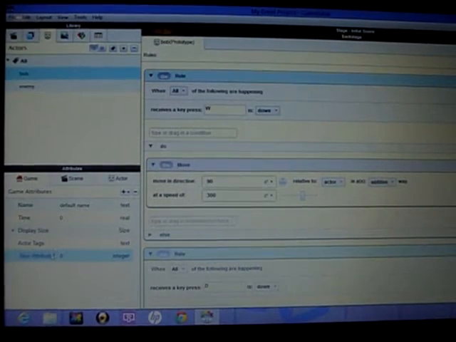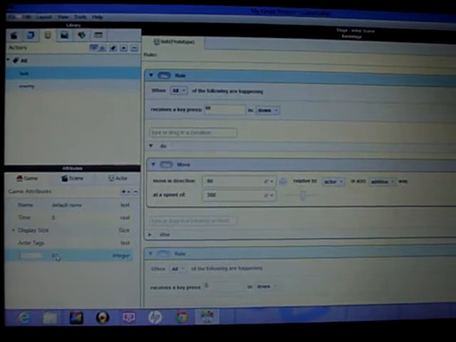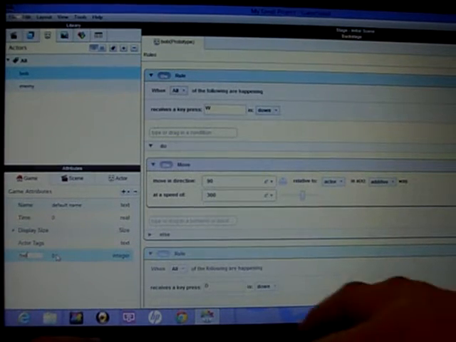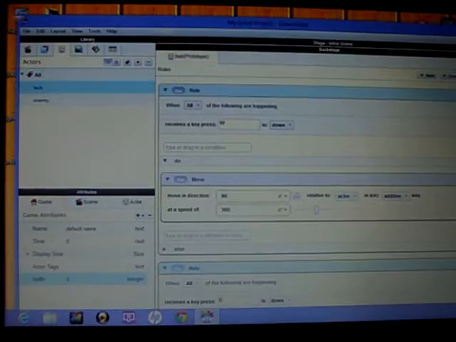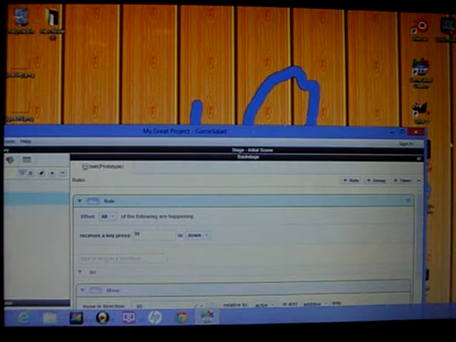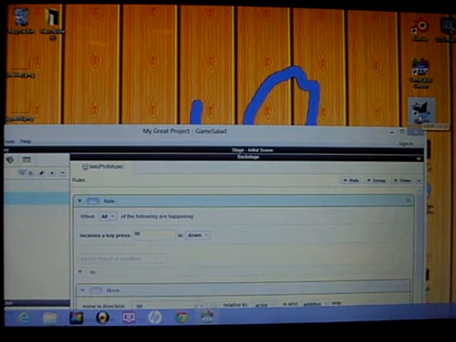But now that we have made this integer right here, where it says new attribute, you want to simply type in health. But that's all we want for that. And then we're going to go into GIMP, which I've used in my previous videos. Just going to open up GIMP right here.